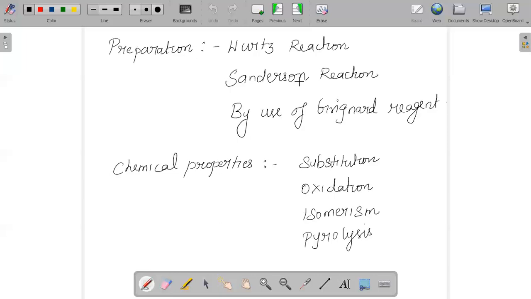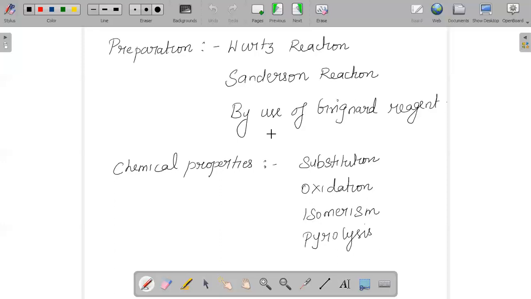But in the laboratory, they are prepared from unsaturated hydrocarbons, from alkyl halides, or by reduction of alkyl halides. We can even use the Grignard reagent, or we can use carboxylic acids. So there are different methods used for the preparation of alkanes. And here we see what the different terms are.